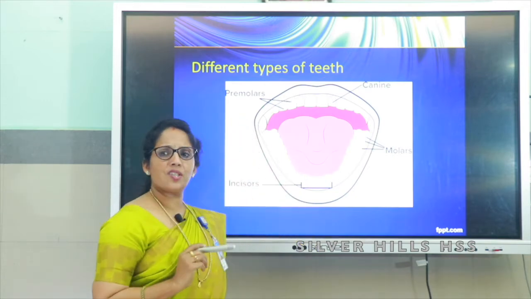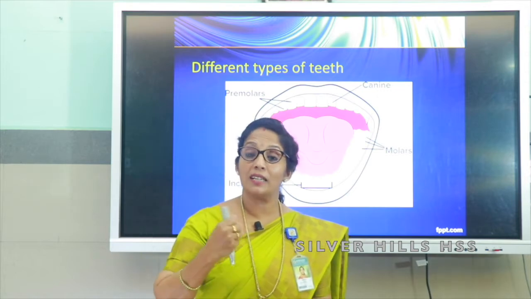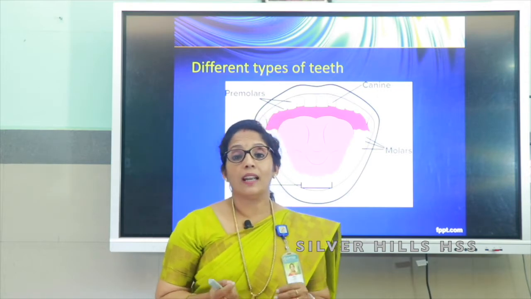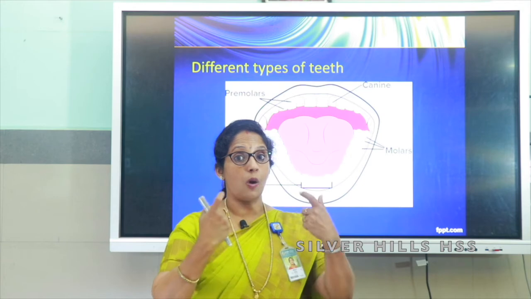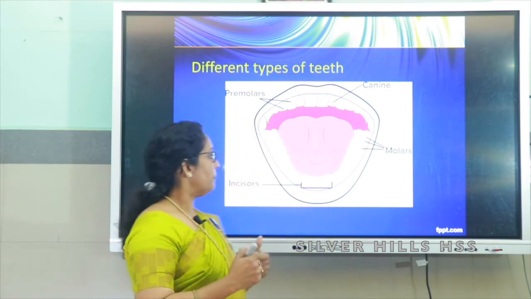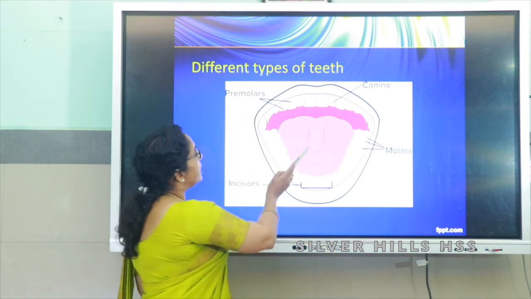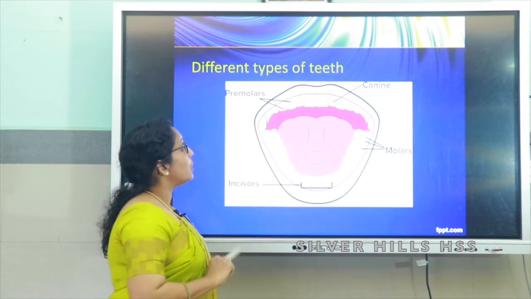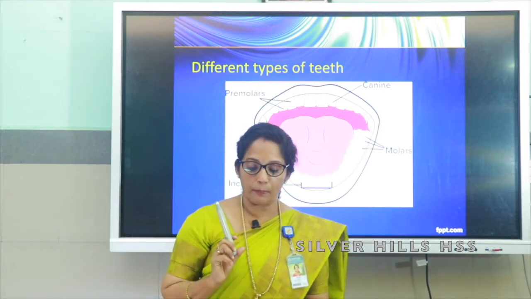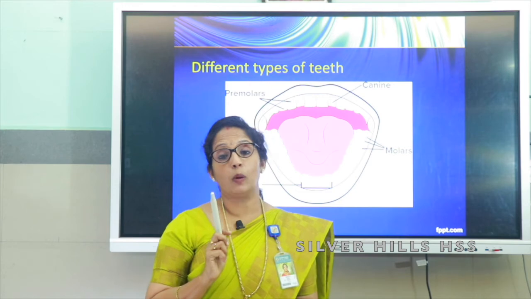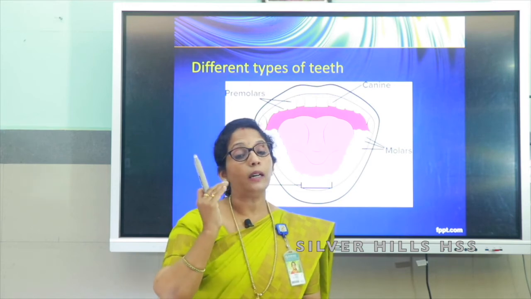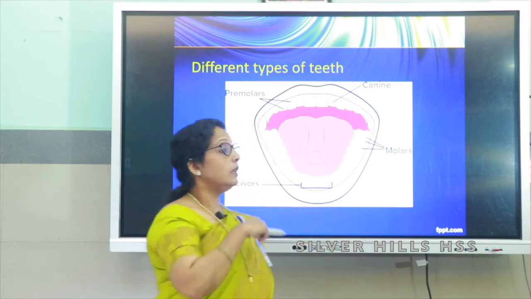And what is the function of canines? Canines help to tear the flesh. Usually canines are prominent in carnivores, like dogs, as you can see if you have a pet dog. Then there are premolars. Next to canines there will be premolars, 8 premolars: 4 in the upper jaw and 4 in the lower jaw.